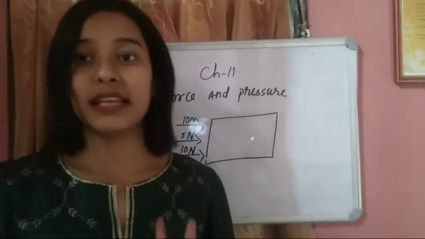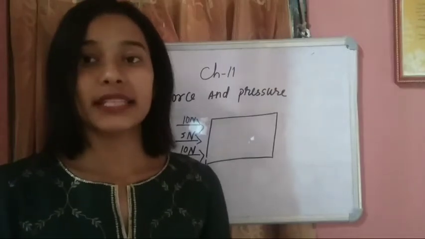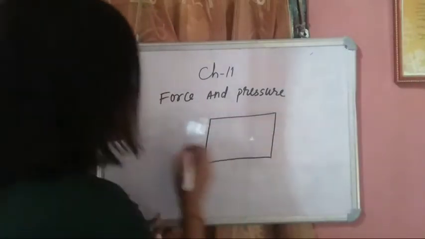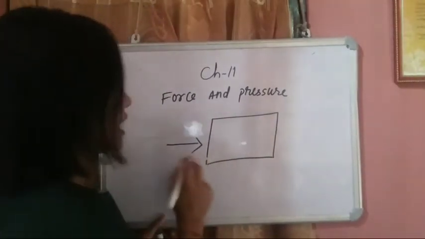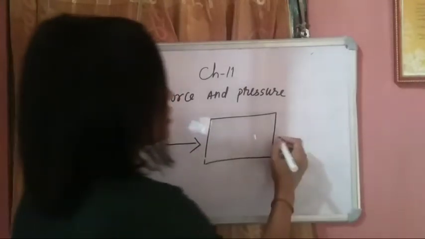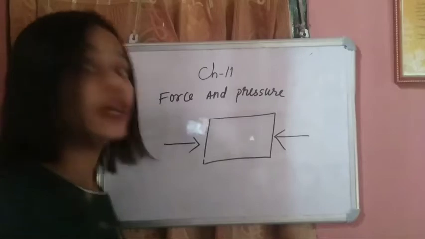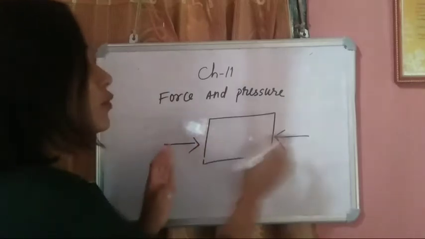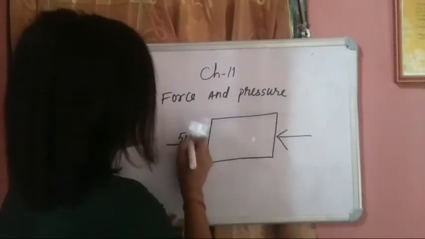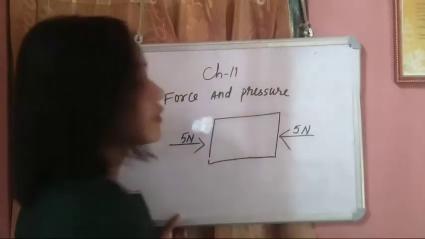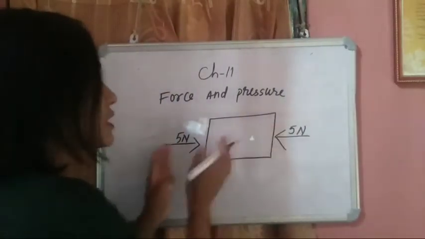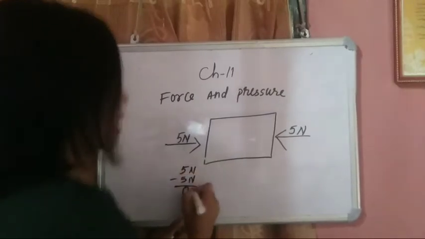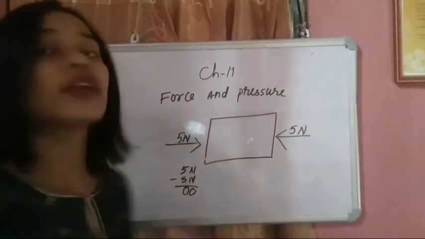Okay. So now one more. Two conditions are given in 11.2, is not it? Now condition 2, you see what happened. In condition 2, you have to apply force from the opposite direction. Suppose you are pushing this box from this direction and your friend is pushing the box from this direction. Here you both are applying force. If the amount of force is equal, means if you are applying 5 Newton and your friend is applying 5 Newton, you know what will be the net force? The net force will be the difference between the two forces, means minus. 5 Newton minus 5 Newton equals 0. As a result, the box will not move.